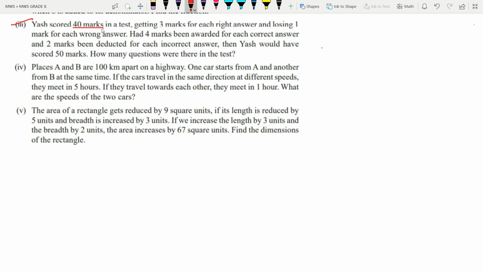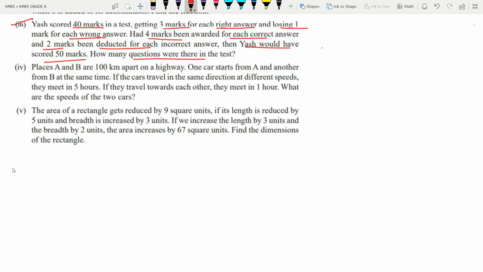Yash, a student of a grade, has scored 40 marks in a test, and the checking criteria was that for a correct answer the teacher will give 3 marks, and for a wrong answer you will not get 0, you will get -1. You will lose 1 mark. If the checking criteria is changed by the teacher, it means if he is getting 4 marks for a correct answer and 2 marks are deducted for a wrong answer, then Yash would have scored 50 marks. So how many questions were there in the test? We don't know how many questions were there. We don't know how many answers were correct or how many were wrong.